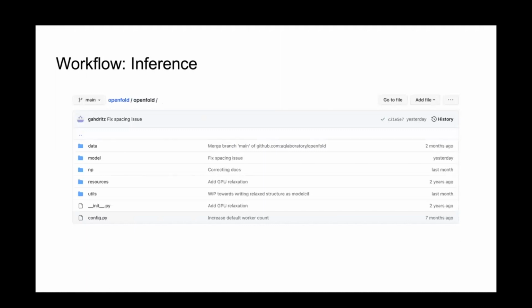Next, this is not the best slide I've ever made, but basically in the OpenFold directory of the OpenFold directory, there's this file called config. That's where the model config lives. So if you want to, for example, change the chunk size or activate all of these different inference time optimizations, you do that right there in the config file.